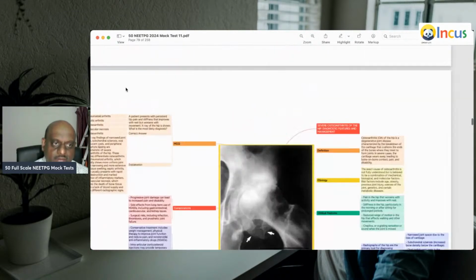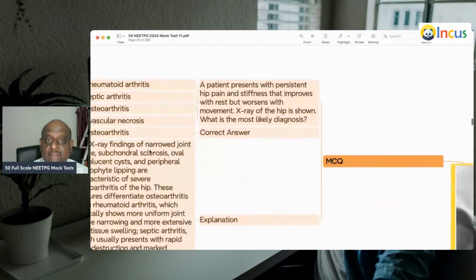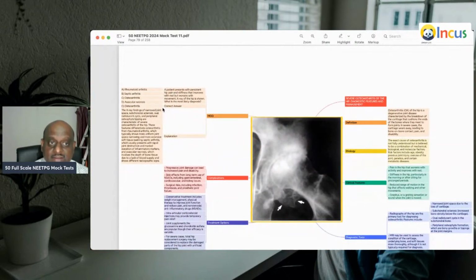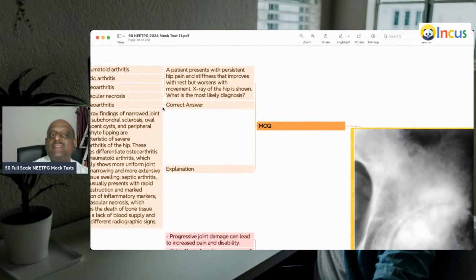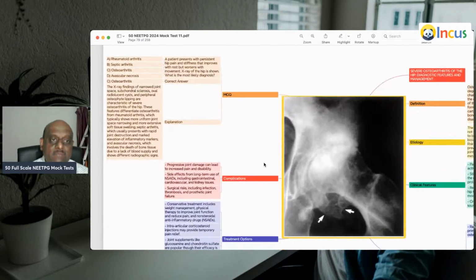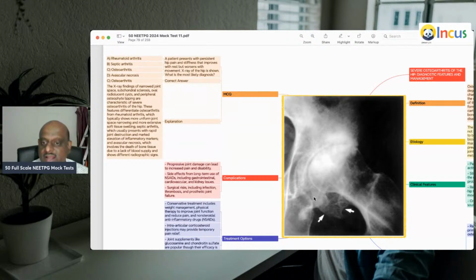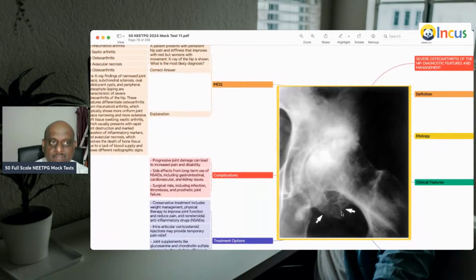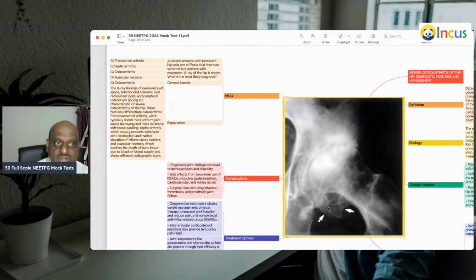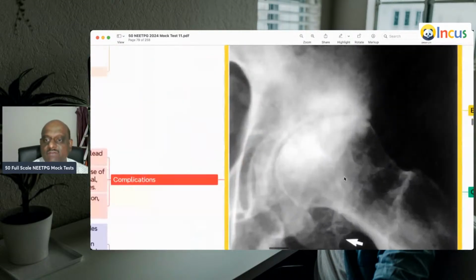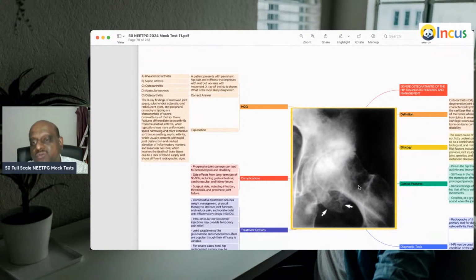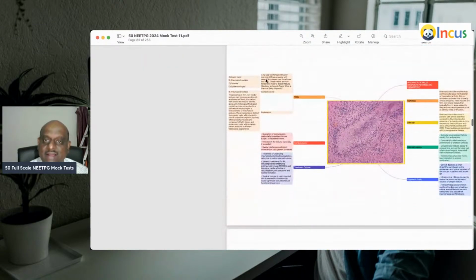Now, doctor, a patient presents with persistent hip pain and stiffness that improves with rest but worsens with movement. X-ray of the hip is being shown. So there is a narrowing of the joint space, subchondral sclerosis, oval radiolucent cysts, and peripheral osteophytes leading to lipping. They're all characteristic of severe osteoarthritis of the hip joint, is what you need to identify.